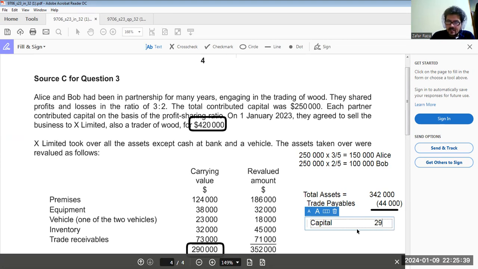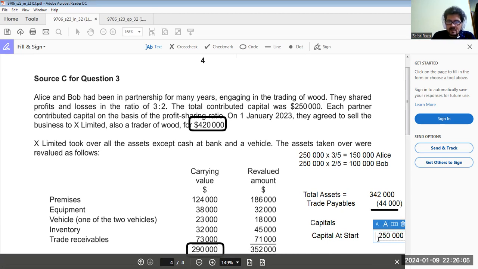298,000. This is the capital at the end. But what was the real capital at the start of the business? $250,000.